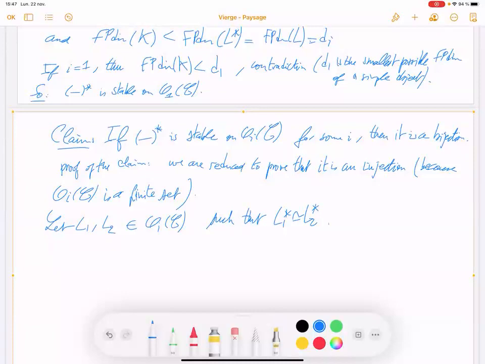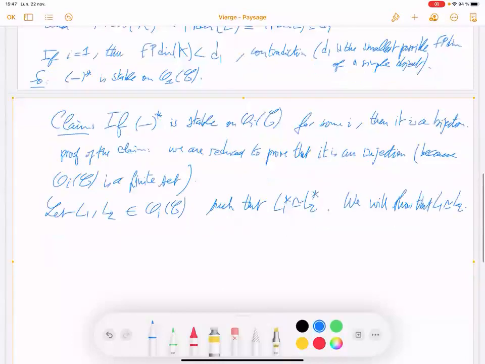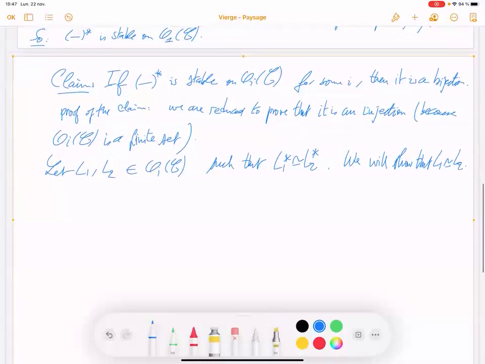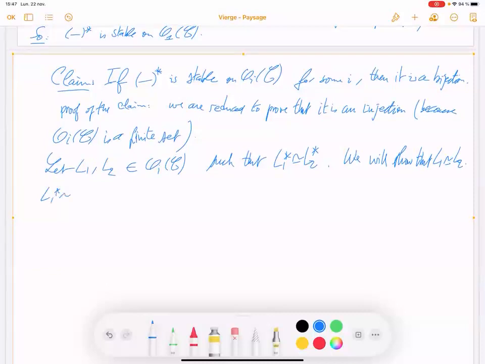We will show that L1 is isomorphic to L2. This is injection. Because L1 star isomorphic to L2 star implies you have an isomorphism, so in particular this Hom space is non-zero.